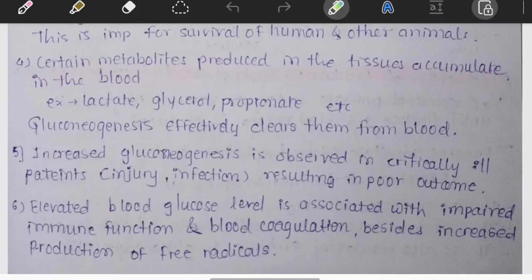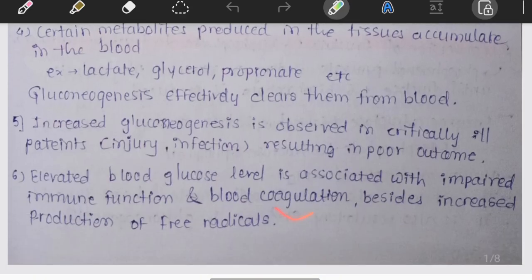In critically ill patients such as severe injury, burns, infection, trauma, gluconeogenesis increases markedly. Why? Because stress hormones increase and the body desperately needs glucose. Unfortunately, excessive gluconeogenesis can worsen hyperglycemia and contribute to elevated blood glucose.